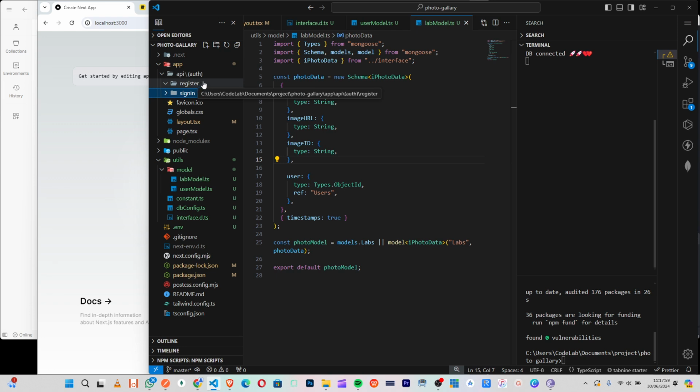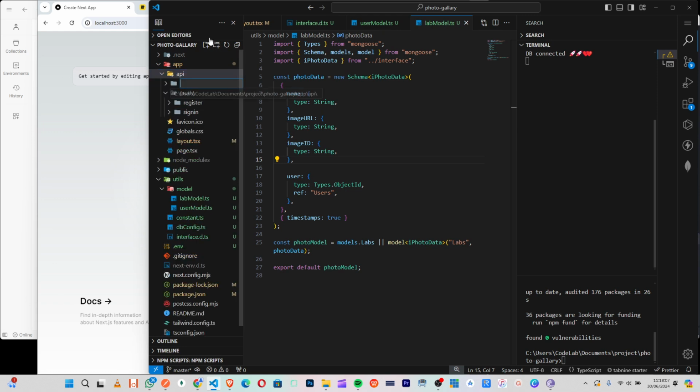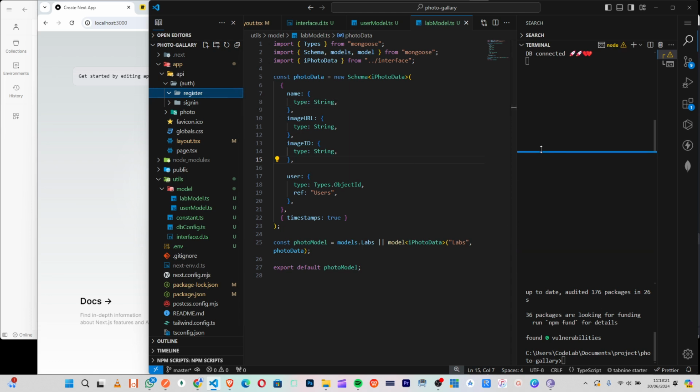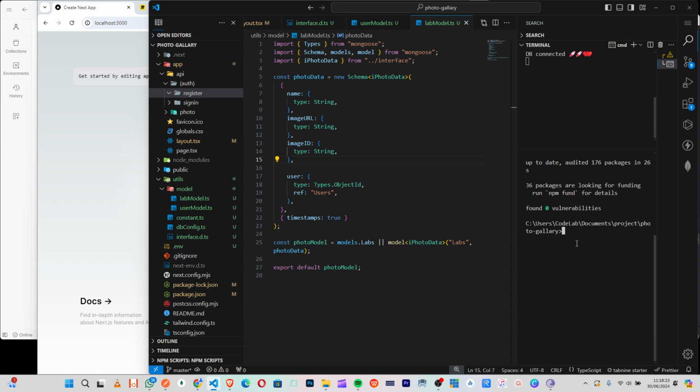Good. Then another thing I will create here is the photo. So inside this photo, we come to upload the photo, all those things. So let's first of all work on this. I just remembered that because we want to do this thing, we will do bcrypt. So let me install bcrypt and @types/bcrypt. So that one will be installing.